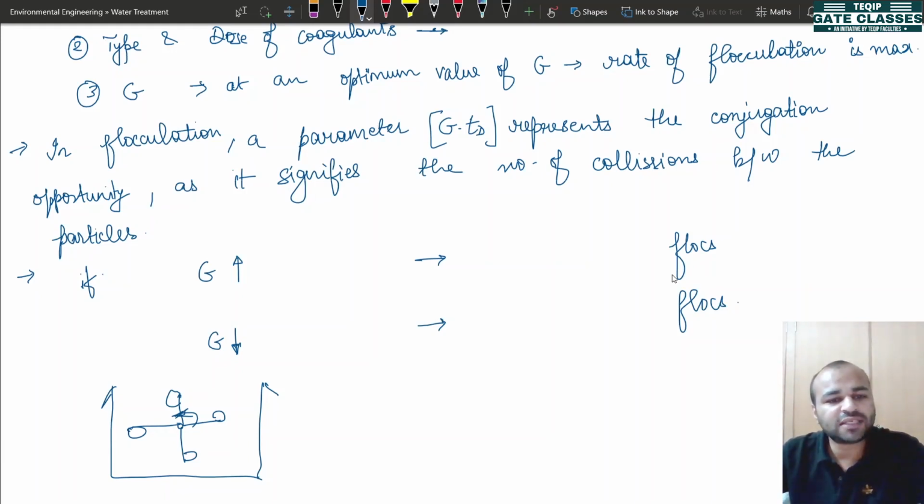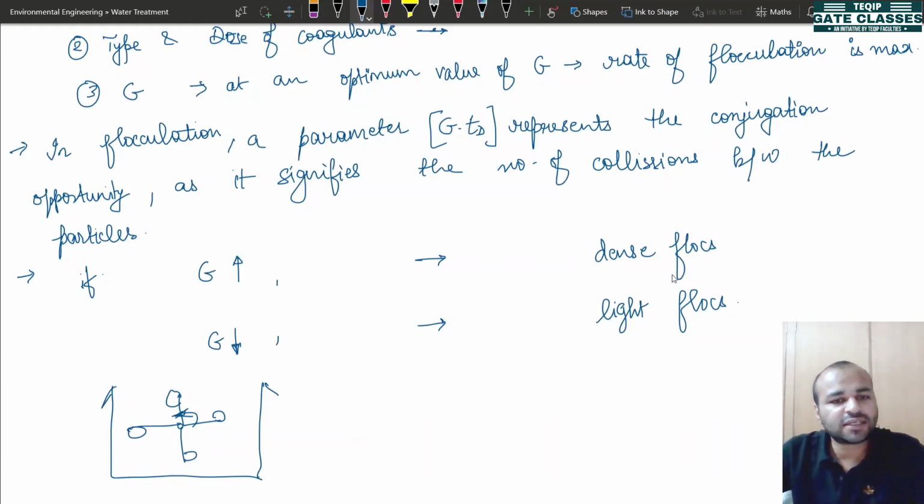Now if the speed is fast, the velocity of its movement is fast, then definitely the particles will stick closer to each other because of the additional force. So can we say that dense flocks will be observed when the value of G is high, and based upon the similar understanding, when the value of G is less, lighter flocks are observed.